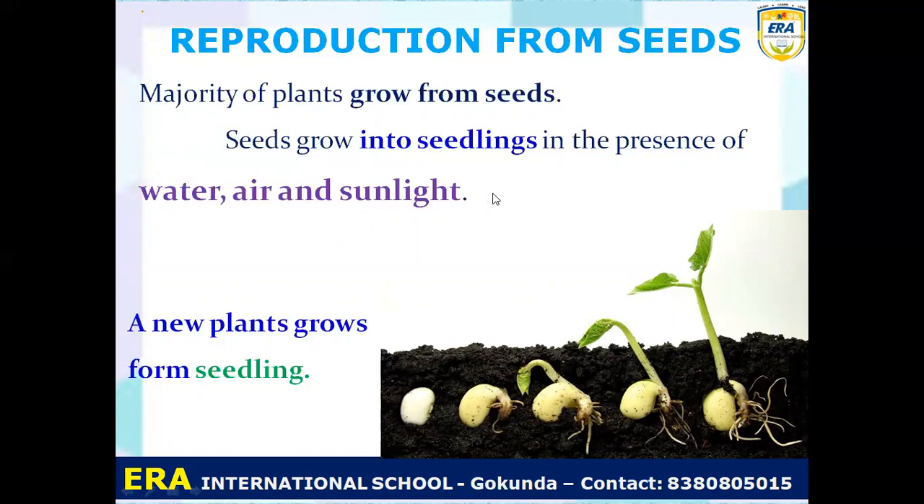So the seed grows into the seedling in the presence of three important components of the atmosphere. One, they need water. Second, they need air. And third is sunlight. So the majority of plants grow from seeds. You can understand most of the plants grow from seeds, and seeds grow into seedlings in the presence of these three factors: water, air and sunlight. Without water, without air, without sunlight, a plant cannot reproduce or grow.